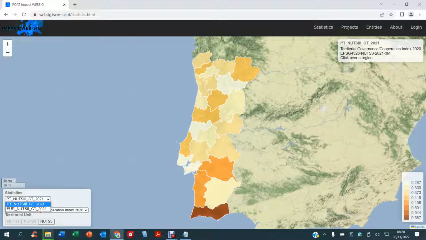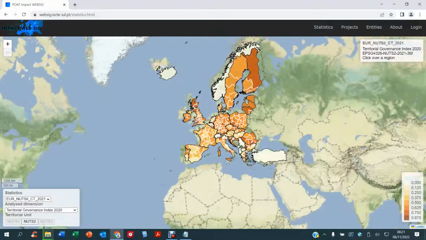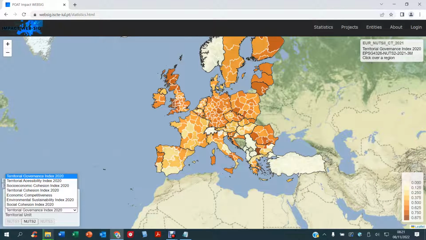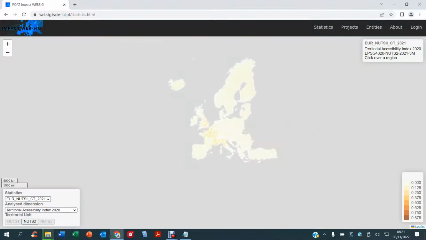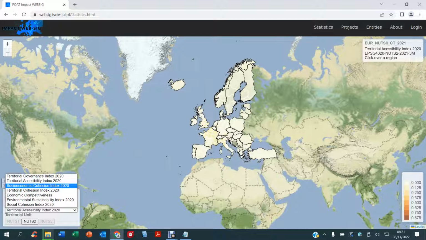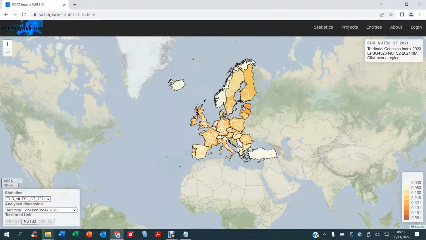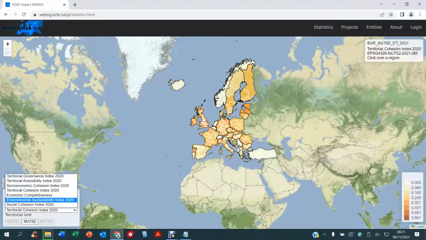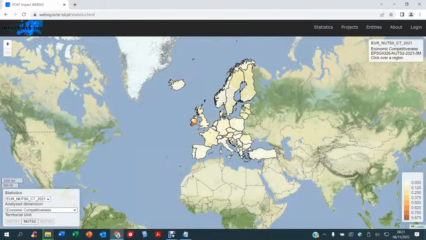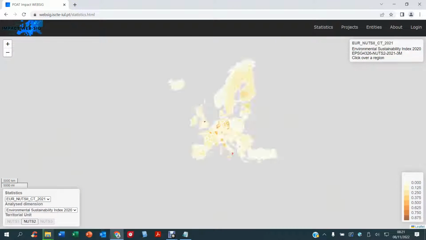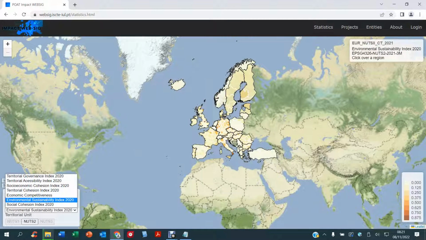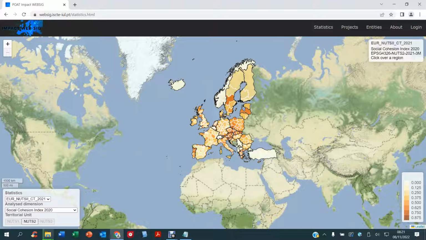And you have similar information for the EU NUTS 2, where you have the governance index, an accessibility index, socioeconomic cohesion index, territorial cohesion index, economic competitiveness index, and environmental sustainability index, and also social cohesion index.